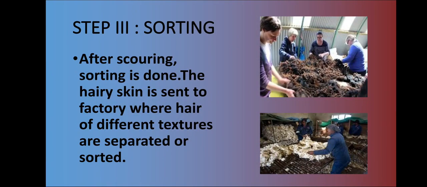The third step is sorting. After scouring, sorting is done. Sorting means grouping. I am sure that in class 6th you must have heard about this term. Sorting means grouping of similar things. So after scouring, the hairy skin is sent to the factory where hair of different textures are separated or sorted. According to the texture, the hairy skin of these animals is grouped together.